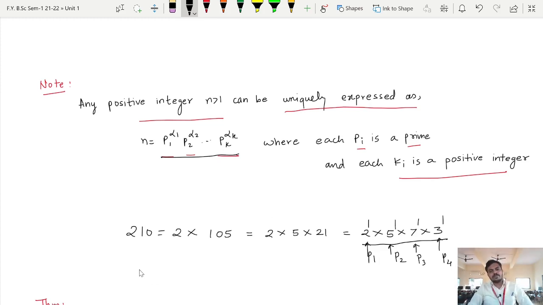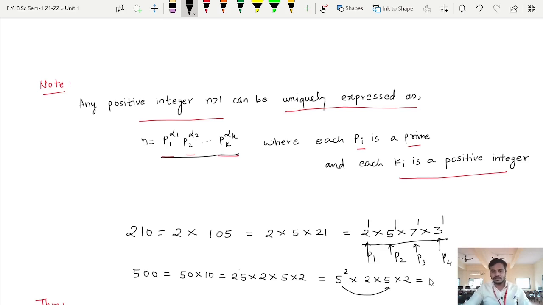If I take another number, let us say 500, how can we write 500? 500 can be written as 50 times 10, right? 50 further can be written as 25 times 2, and 10 can be written as 5 times 2, which can be further written as, now 25 is the same as 5 square. So 5 square multiplied by 2 multiplied by 5 multiplied by 2. Now we will combine the same primes together. So this will be 5 cube multiplied by 2 square. So this is called the canonical form.